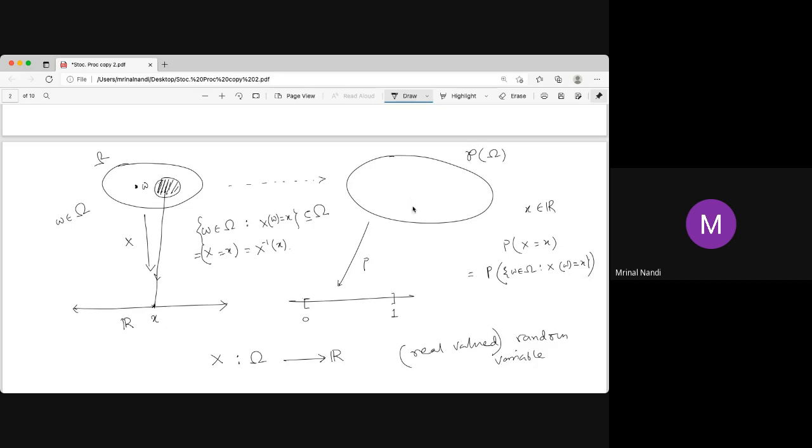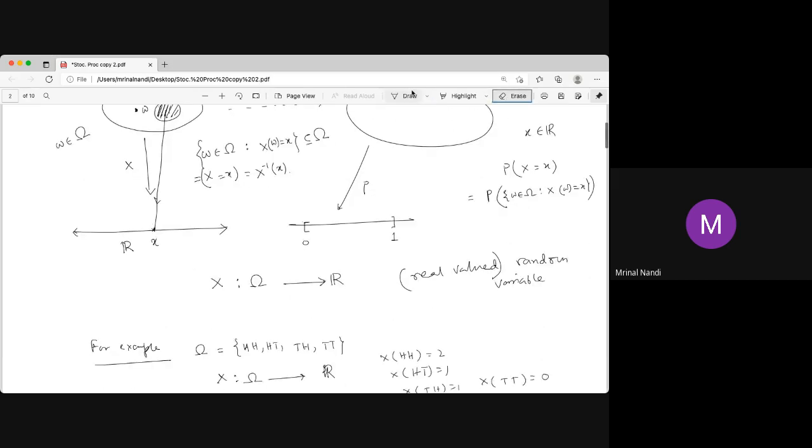That means we need a condition. For a random variable, it is not just a function, there is one more thing: this X inverse of x, the set of all omega belonging to omega such that X(omega) equals x, must belong to the sigma algebra. That means this must be an event.